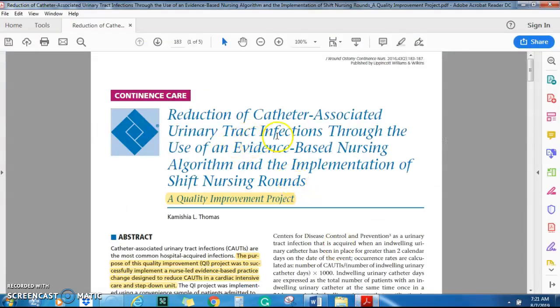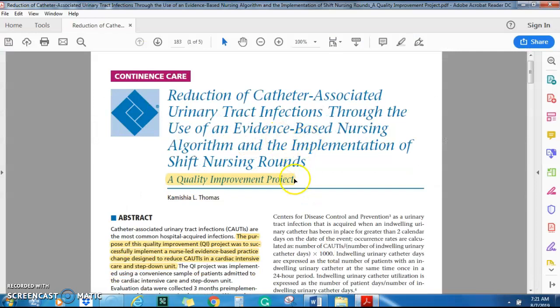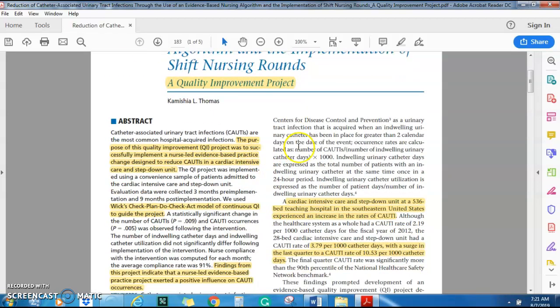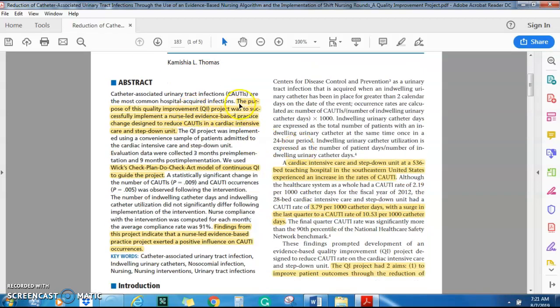We're going to look at reducing CAUTIs. Now the reason I know it's a QI project is because it says it right here. Sometimes that's not said very clearly. Again, with this abstract, you'll see there's a purpose there. It talks about how they implemented something, and then what their findings were.